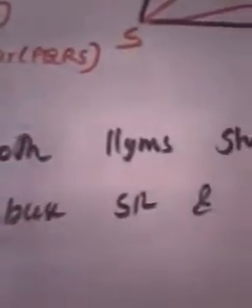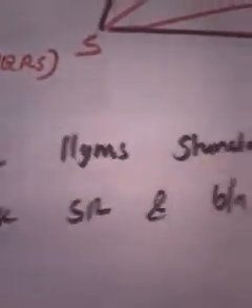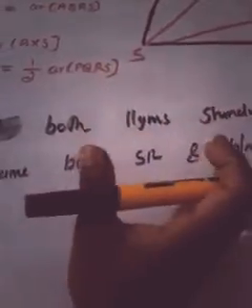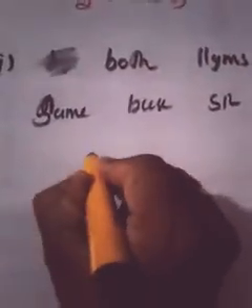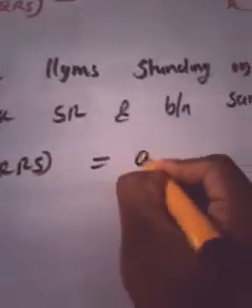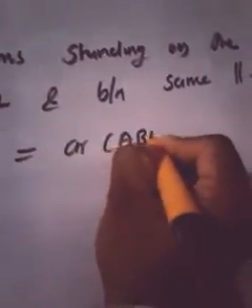Both parallelograms are standing on the same base SR and between the same parallels. Since the two parallelograms satisfy this condition, what can we say in the very next moment? Area of the first parallelogram PQRS should be equal to area of the second parallelogram ABRS.